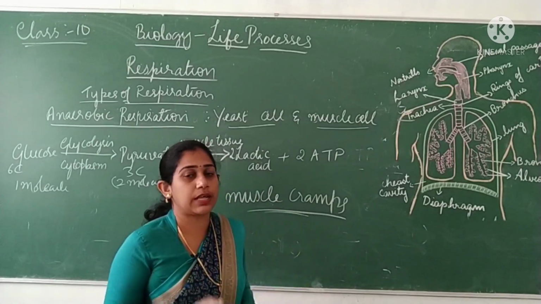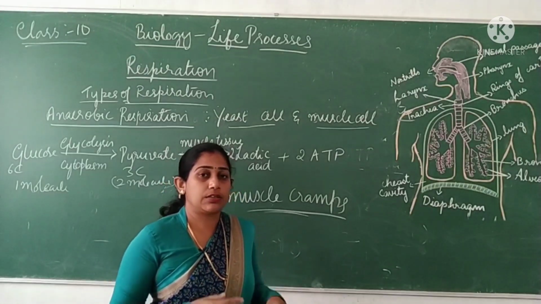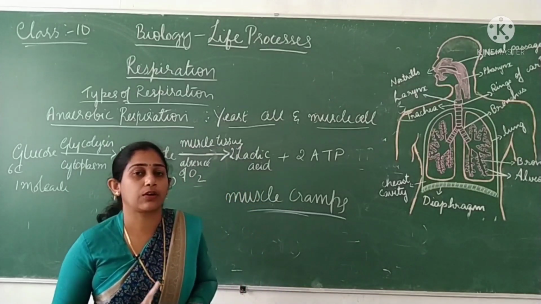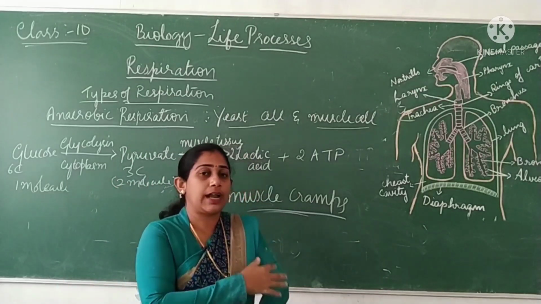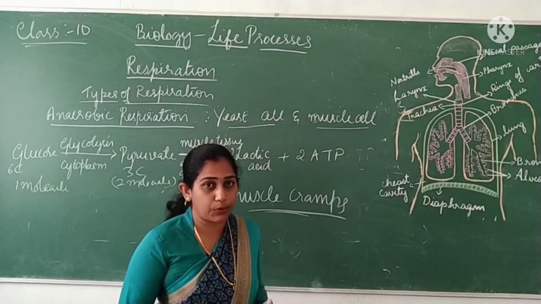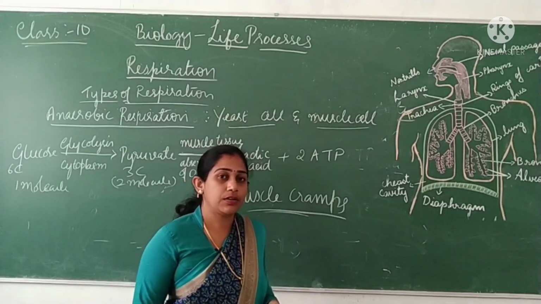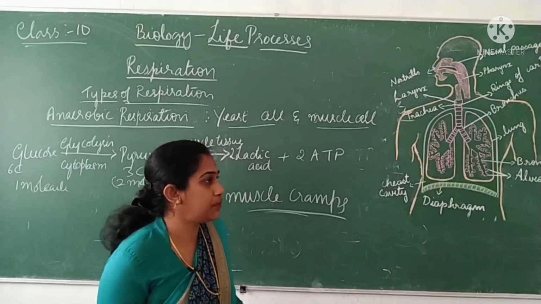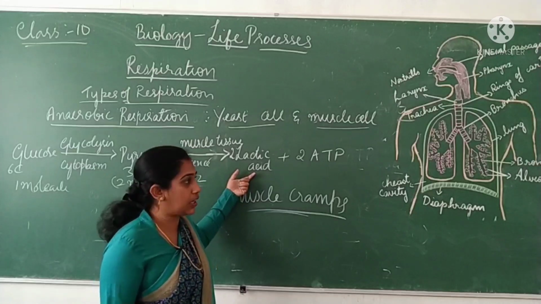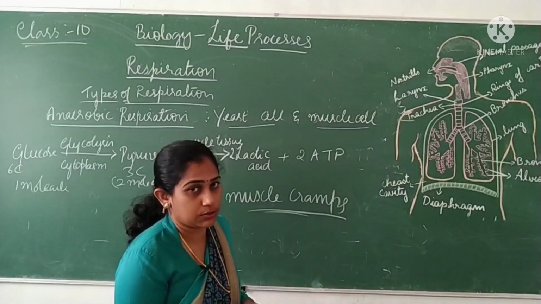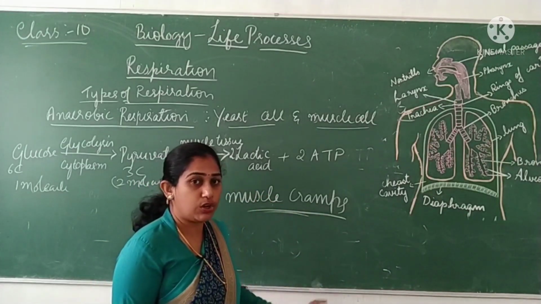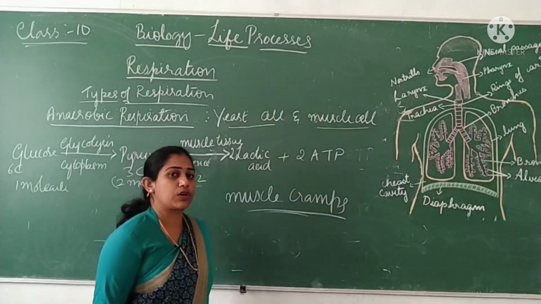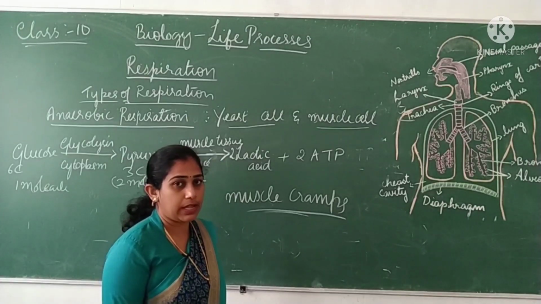When you do so, what is actually happening is that it is improving your blood circulation. When you take a hot water bath or a hot water bag massage, the blood circulation in that area is improved. So that area gets enough oxygen. When it gets oxygen, this lactic acid will be further broken down. It will undergo complete oxidation to produce carbon dioxide and water. When it has been completely broken down, you get relief from muscular cramps.